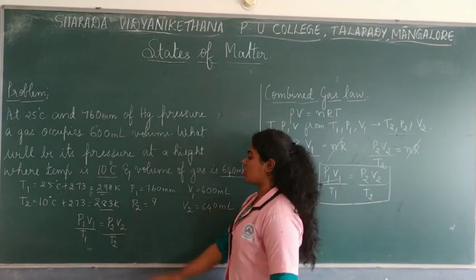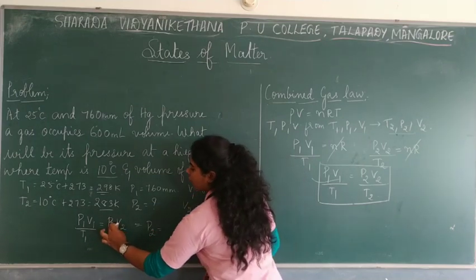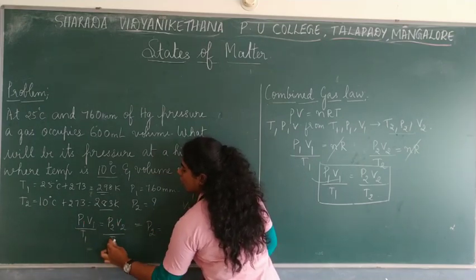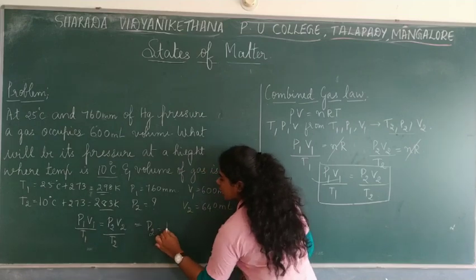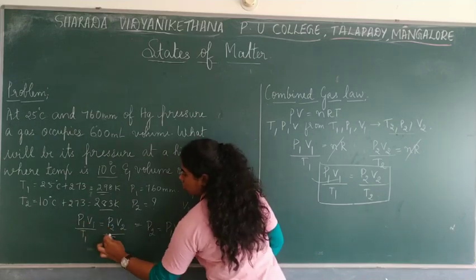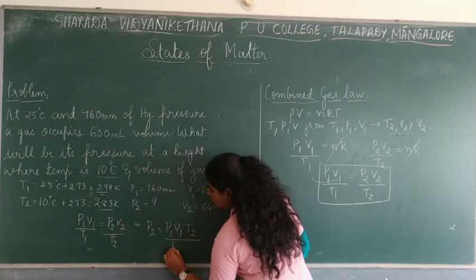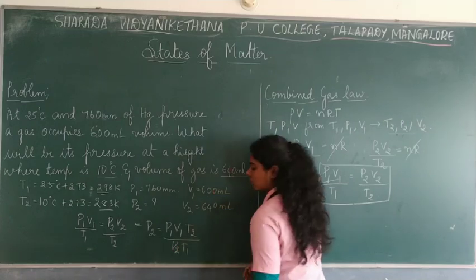P2. So rearrange this equation as P2 is equal to P1 V1 into T2, these both multiply, and then V2 into T1.